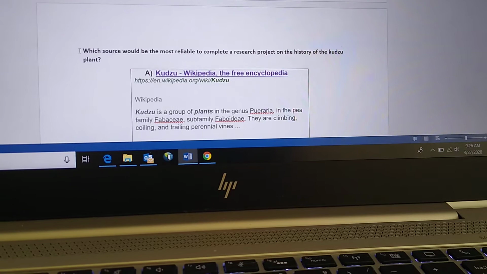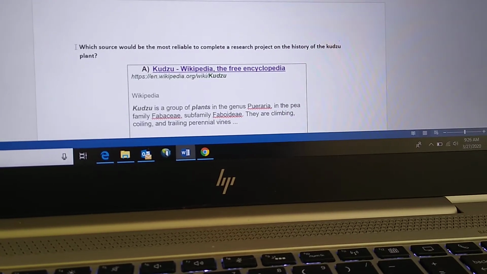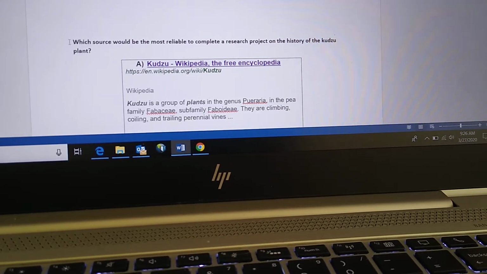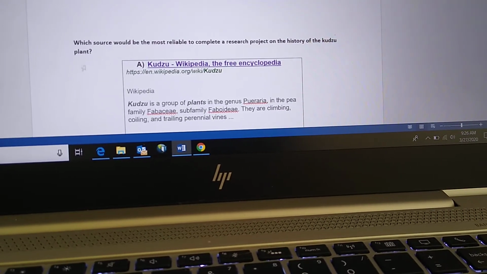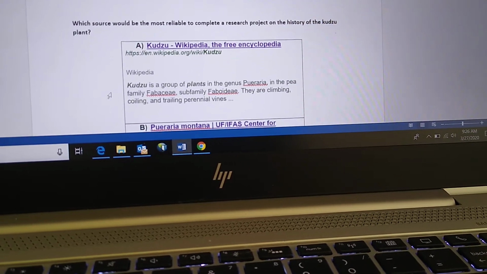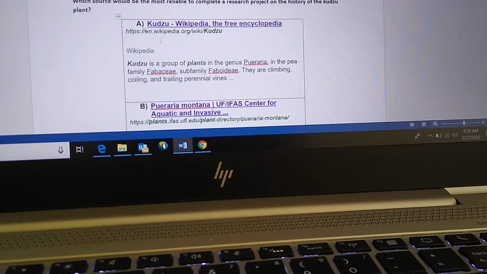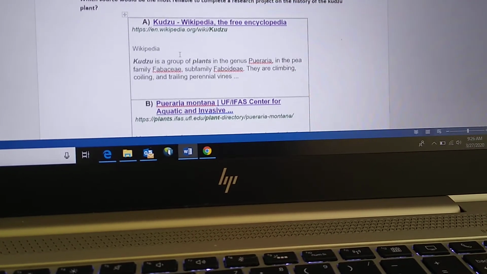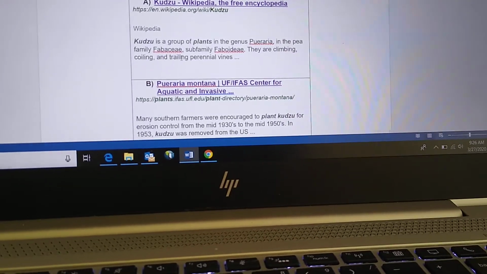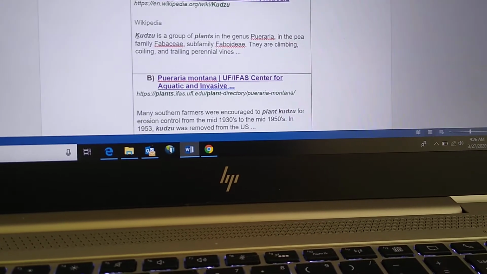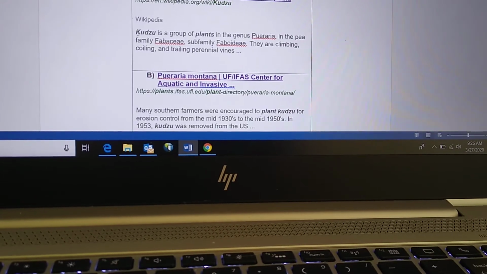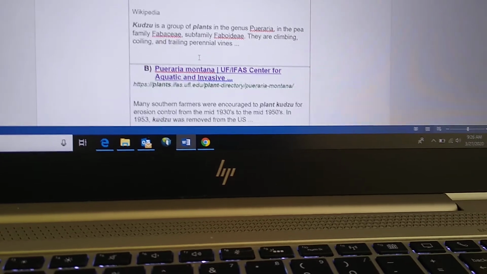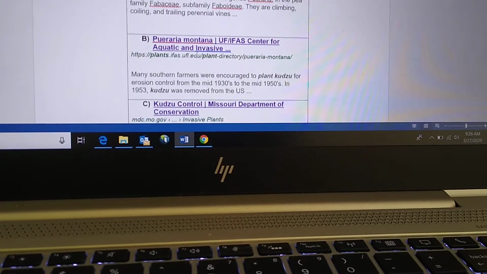So your exit ticket question says, which source would be the most reliable to complete a research project on the history of the kudzu plant? Okay, so this is Kudzu, Wikipedia, the free encyclopedia, and it's at wikipedia.org. The description said kudzu is a group of plants in the genus Pueraria in the pea family, Fabaceae. They are climbing, coiling, and trailing perennial vines.